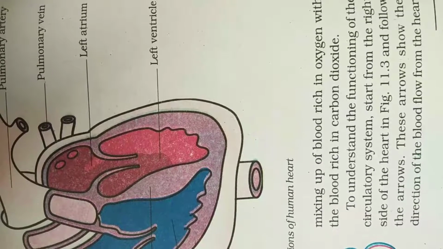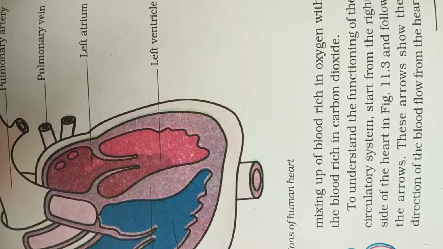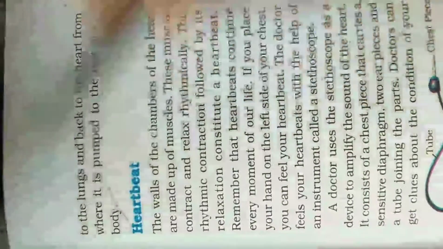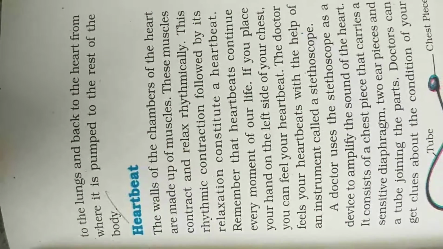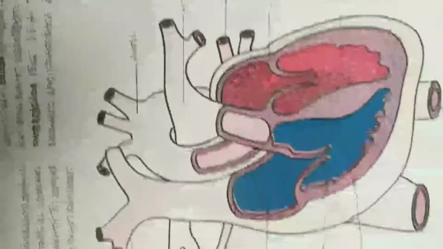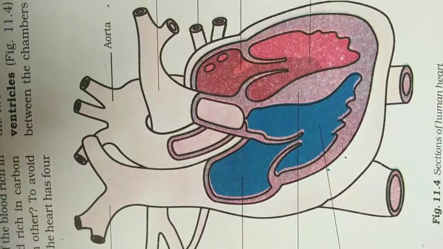This arrow shows the direction of blood flow from the heart to the lungs and back to the heart, from where it is pumped to the rest of the body. Okay, so the heart is divided into four chambers. Why is it divided into four chambers? Because the oxygen rich and the carbon dioxide rich blood should not get mixed with each other.